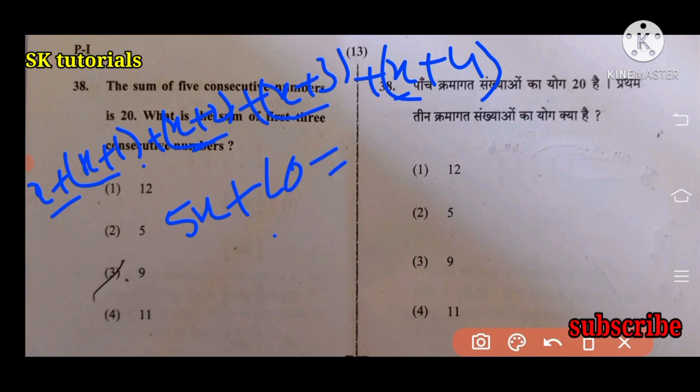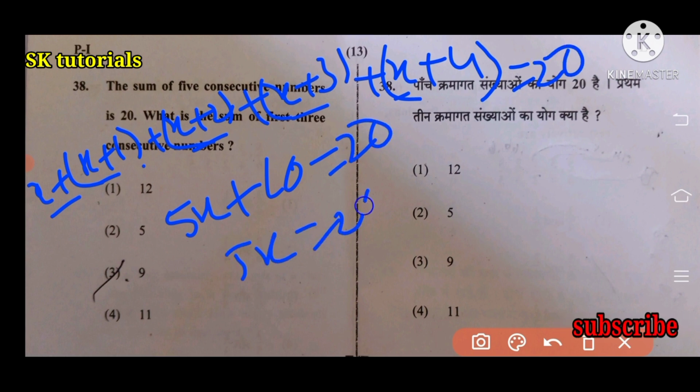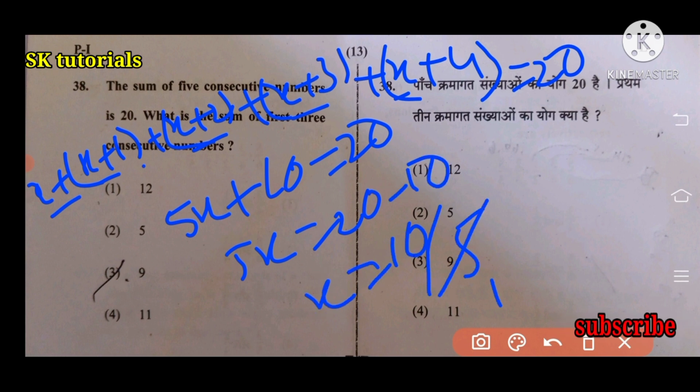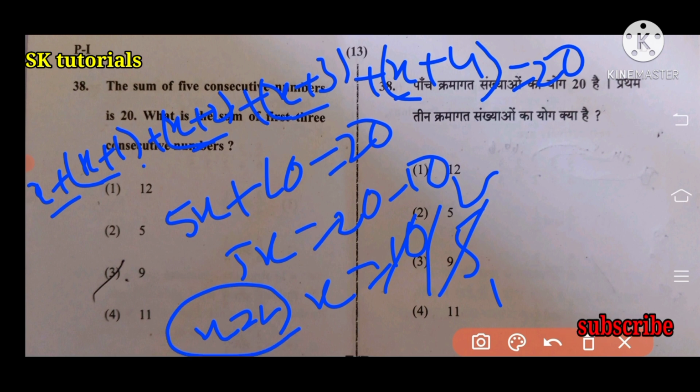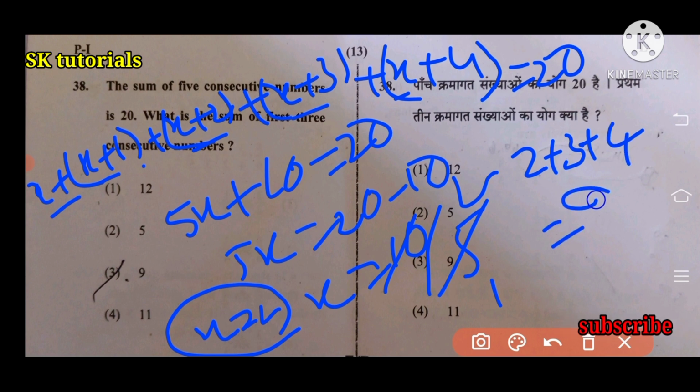So 5x plus 10 is equal to 20, the sum of the 5 consecutive numbers. 5x is equal to 20 minus 10, x is equal to 10 by 5. 5 ones are 5, 5 twos are 10. X is equal to 2. What is the sum of the first 3 consecutive numbers? 2 plus 3 plus 4 equal to 9. Right answer is option 3.